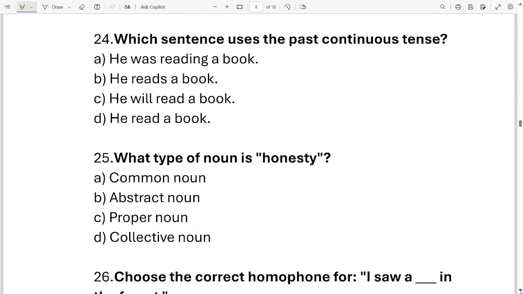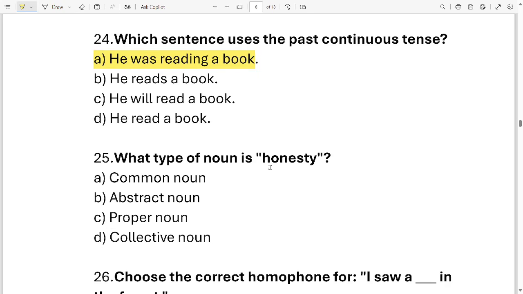Let's move on to the next question, which is question number 24. Which sentence uses the past continuous tense? Options are, he was reading a book, next he reads a book, next he will read a book, and the last he read a book. These are the four options. Can you identify the sentence which is in the past continuous tense out of these four options? Take your time, go through your options. I'm sure you'll be able to find the correct option. Those who are saying option A, he was reading a book, are absolutely right. Well done.